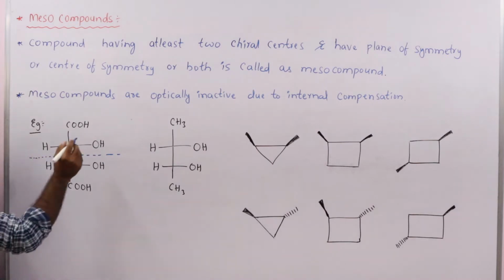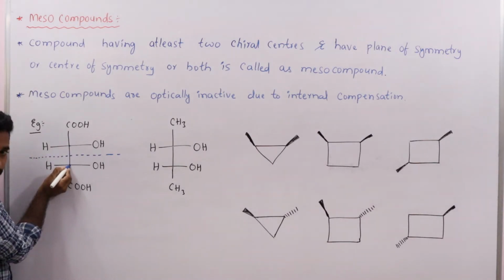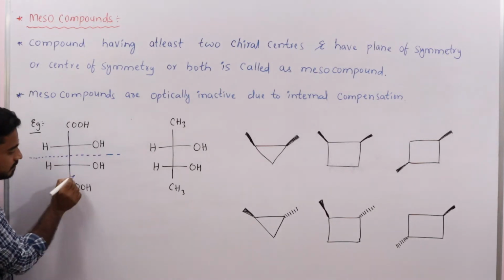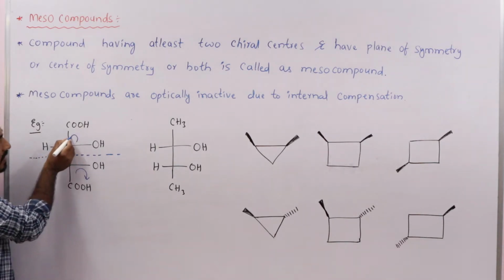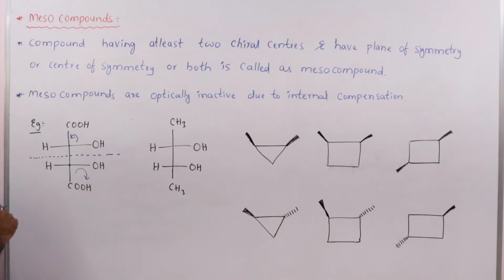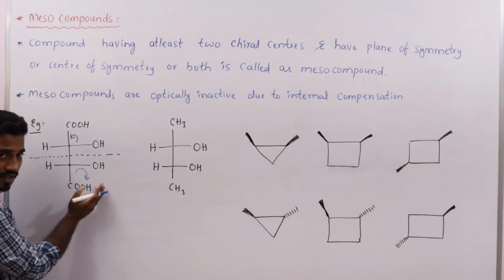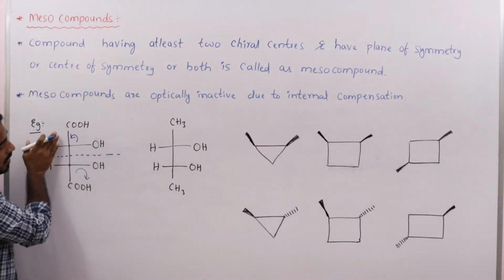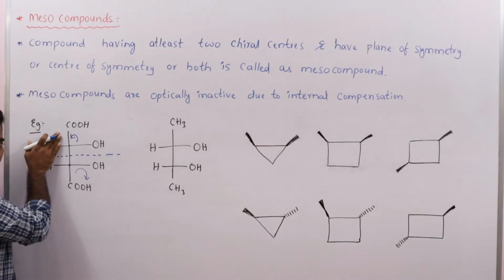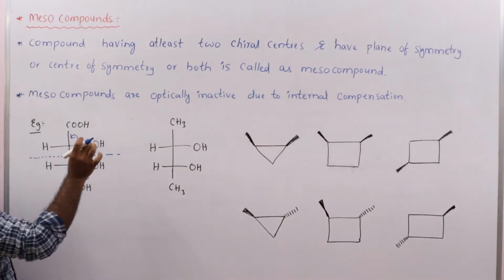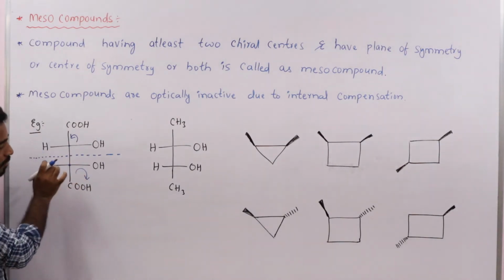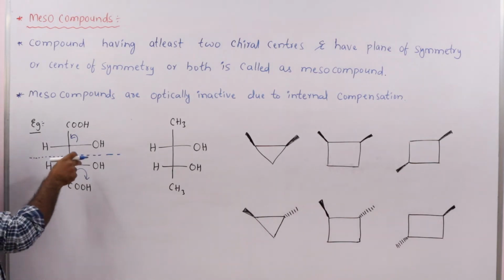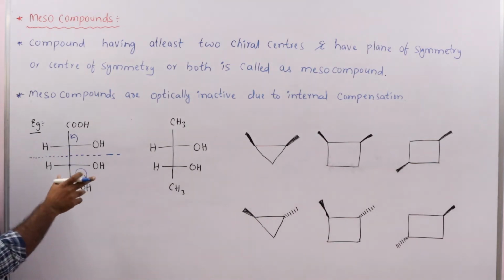Okay, here you see the lower part rotates plane polarized light, for example, towards the right side. Then the upper part rotates plane polarized light towards the left side. So the right side rotation by the lower half is cancelled by the upper half. That is called as internal compensation. Compensation of plane polarized light is taking place within the molecule. That's why it is called as internal compensation.